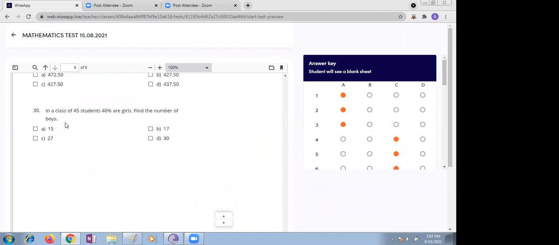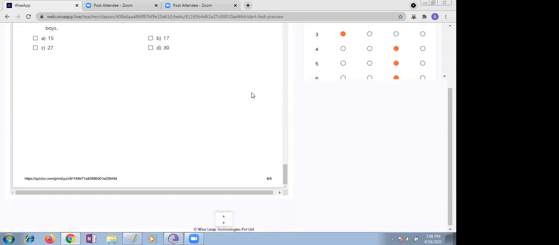Yes. Next, in a class of 45 students, 40% are girls. Find the number of boys. 60%. 60% of 45. Ma'am, 27. That's the number of boys. Ma'am, may I leave? Yes, you can leave. That's all, children.